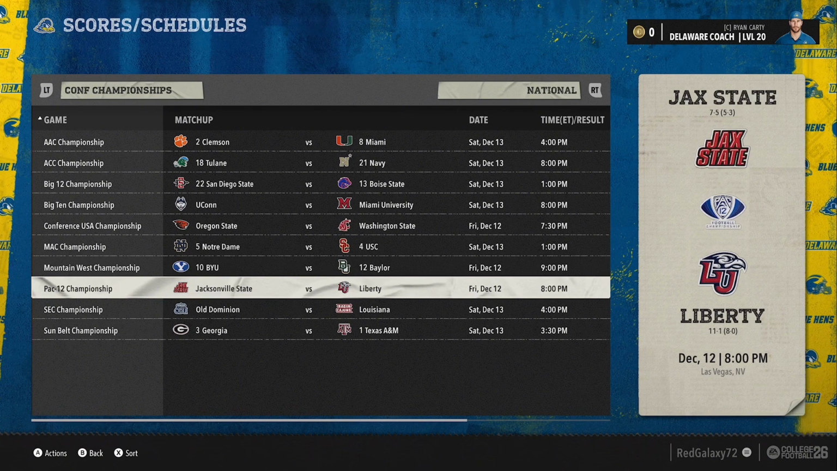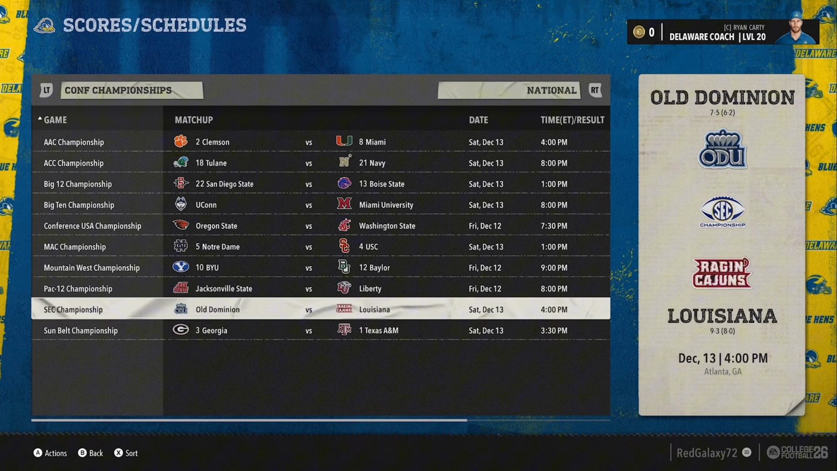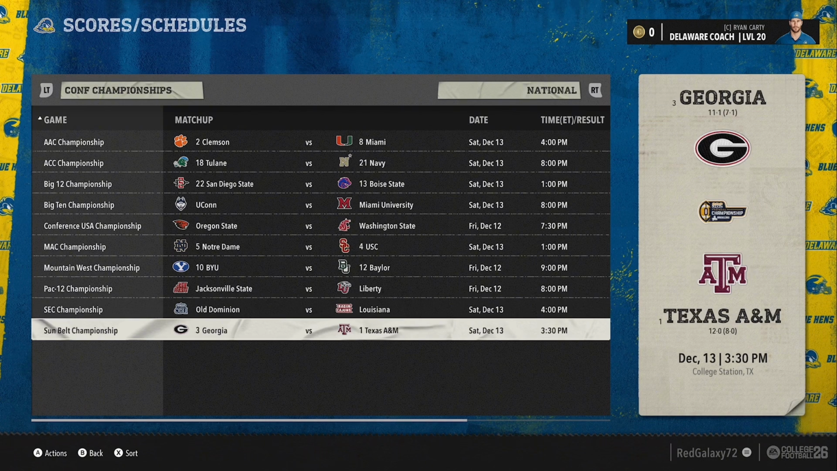But anyway, as for the Pac-12 championship, which is basically the Conference USA championship, if you forgot, it's going to be Jacksonville State versus Liberty. Liberty's 11-1 and is not ranked. So, I mean, they're never ranked whenever they go 11-1 in all these sims. I don't know why. But the SEC championship is going to be Louisiana and Old Dominion. So, I mean, I guess it doesn't matter if they're SEC or Sun Belt. I guess your conference prestige determines your rank, but I guess that's how it works.